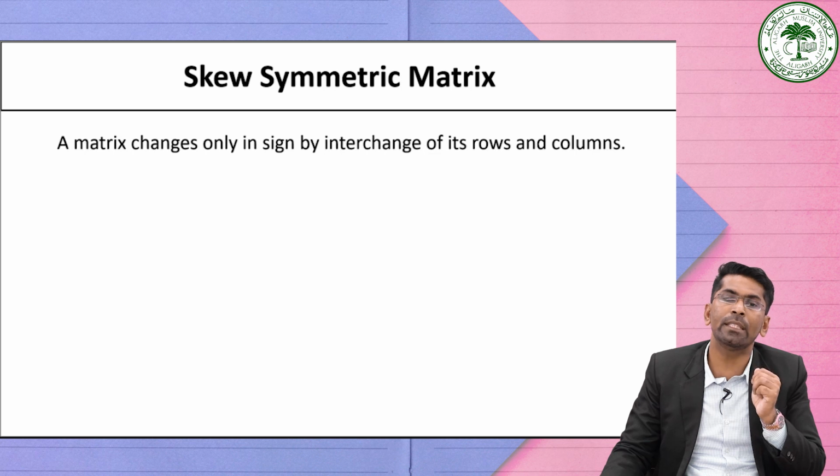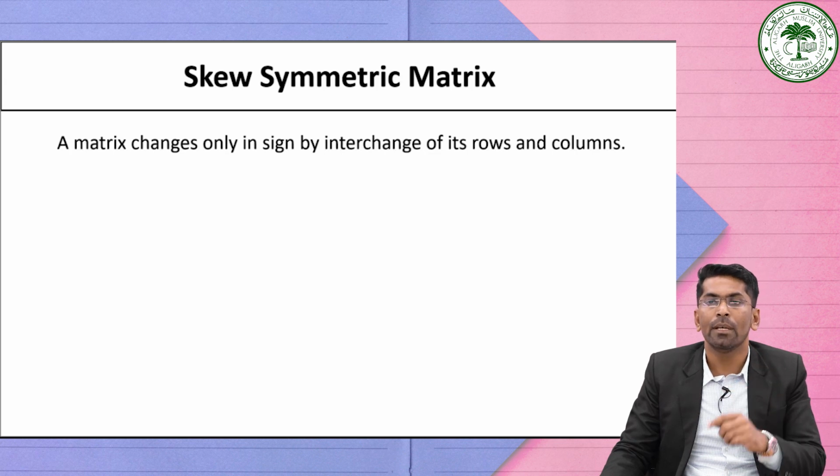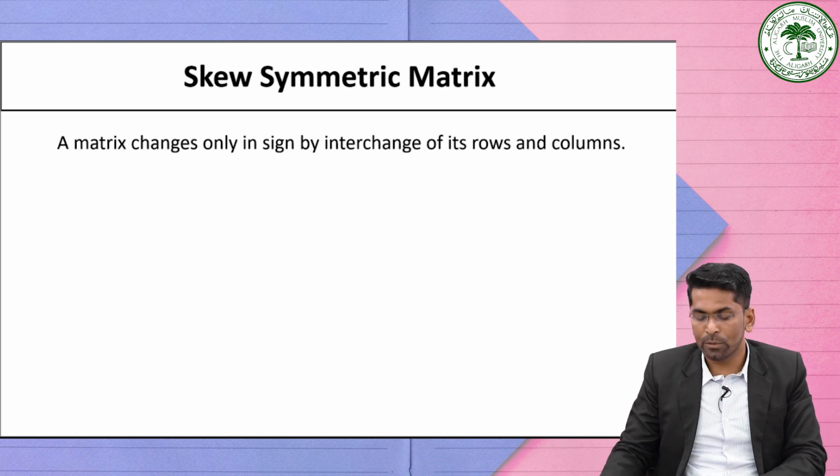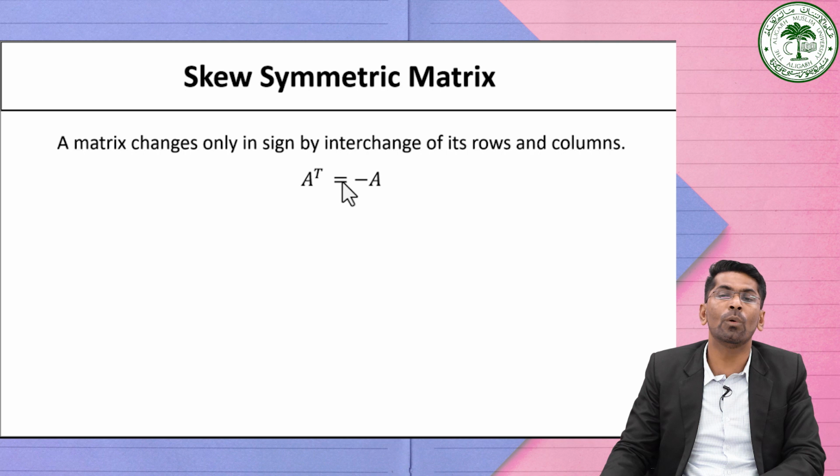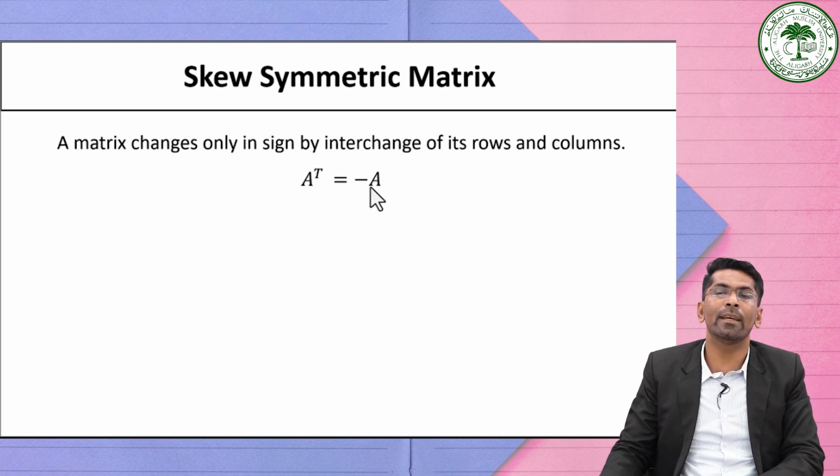If you interchange rows into the columns and columns into the rows, then only the sign will change. Such a type of matrix is known as the skew symmetric matrix. In other words, a square matrix is said to be skew symmetric if its transpose is equal to its negative. That means A transpose is equal to minus A.